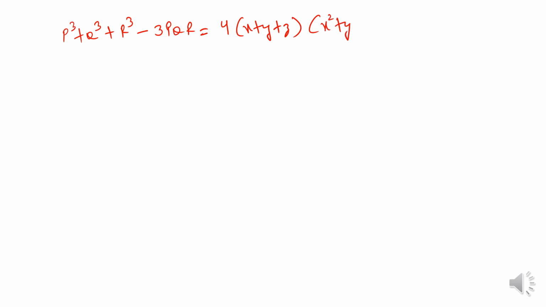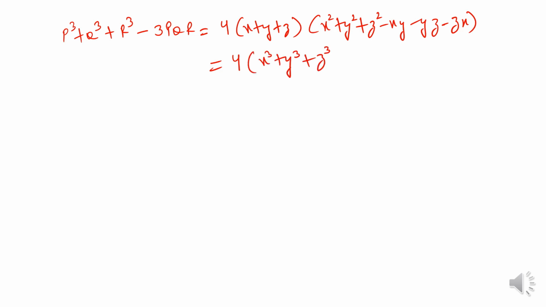So now finally I can rewrite the given expression p cube plus q cube plus r cube minus 3pqr as equal to 4 into (x plus y plus z) into (x square plus y square plus z square minus xy minus yz minus zx), which I have just told you will become 4 into (x cube plus y cube plus z cube minus 3xyz).